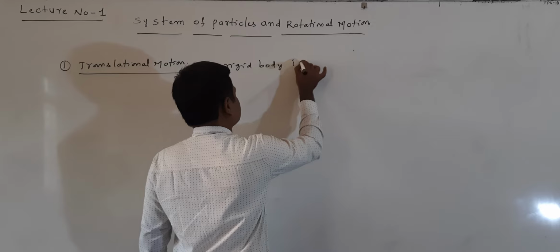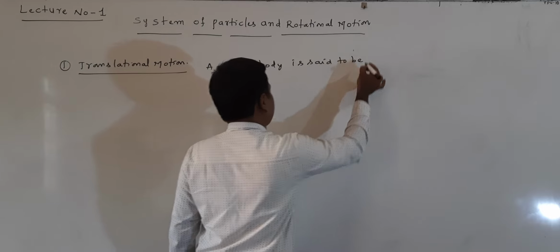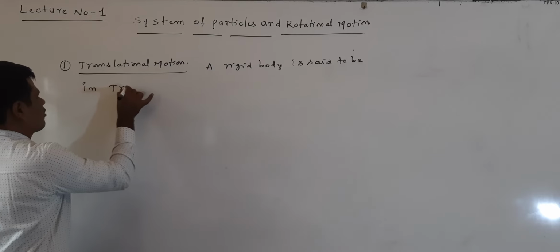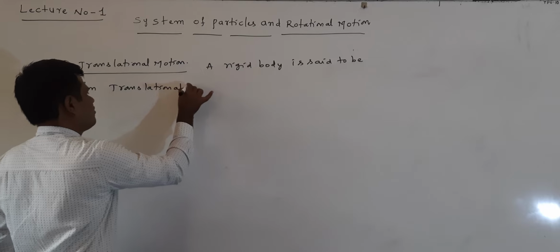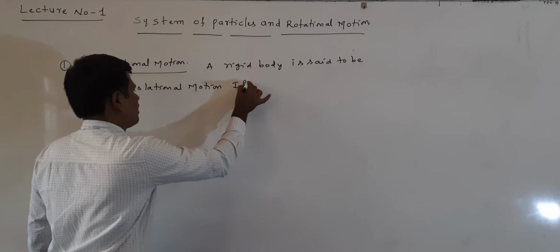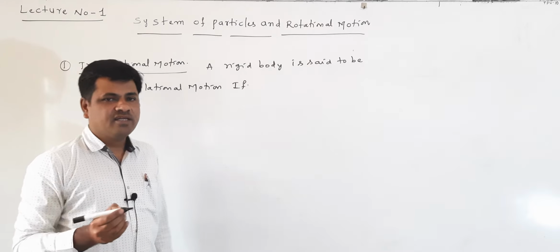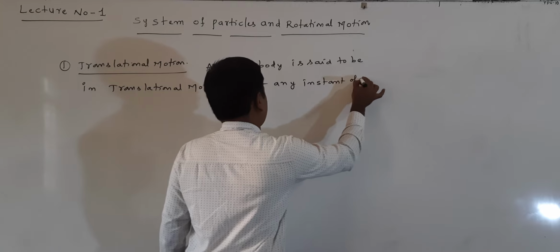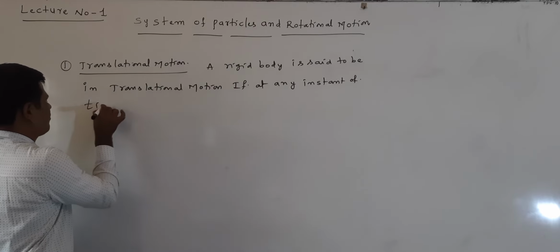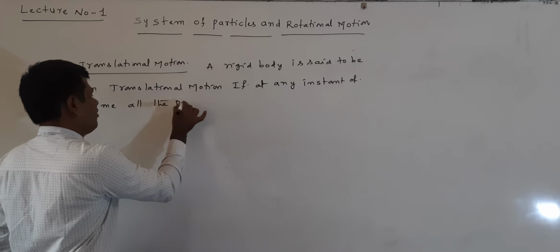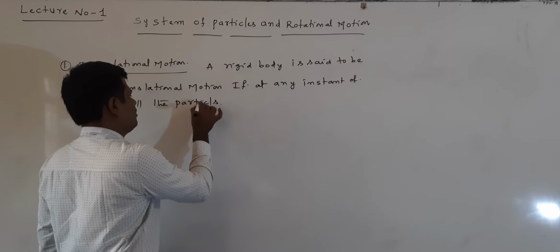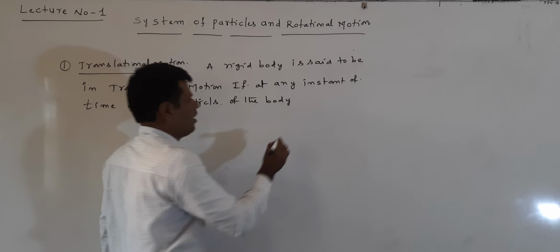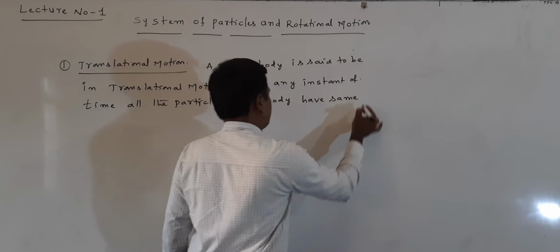A rigid body is said to be in translational motion if, at any instant of time, all the particles of the body have the same velocity.